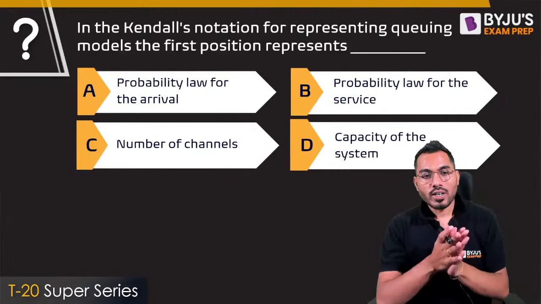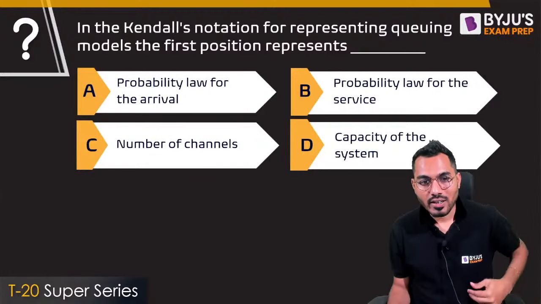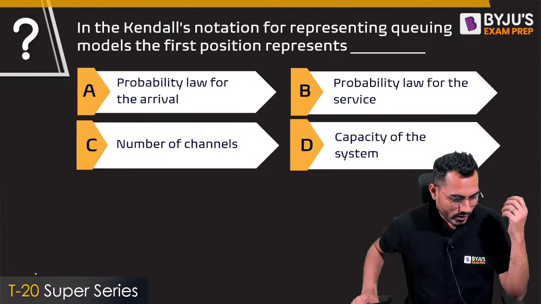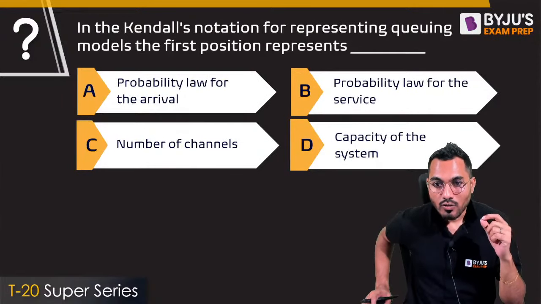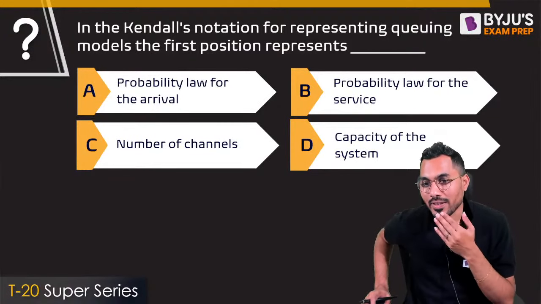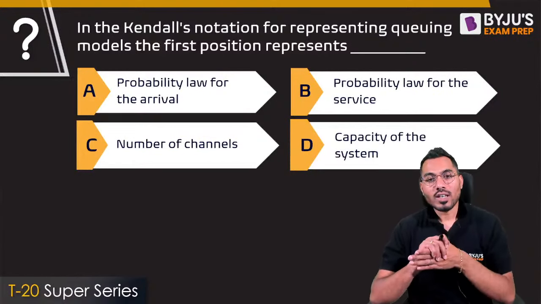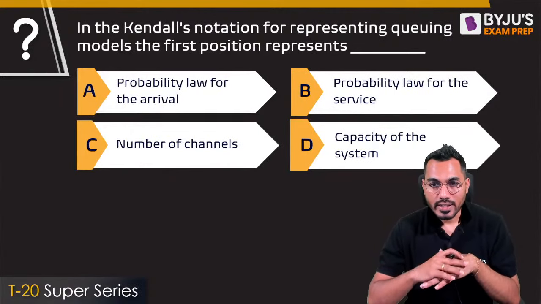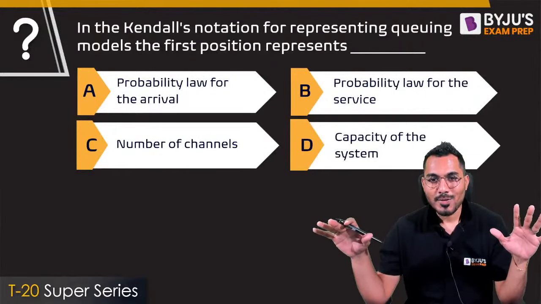Whenever we are talking about industrial engineering, I handpick some questions so that you'll get an idea. Very short session, and basically we'll try to understand it. With your permission, we'll take the first question now. In Kendall's notation for representing a queuing model, the first position represents: the probability law for the arrival, the probability law for the service, the number of channels, or the capacity of the system? Kiran's answer is straightforward, that is exactly answer A.